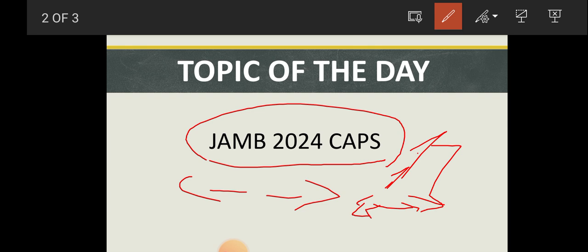All right, if you wrote JAMB last year and you access your CAPS, you will find out that your last year data is still intact there on the CAPS, and you will also see that the CAPS interface has changed. The way they did it before and the way it is now is quite different. That's what they have been doing for a very long time now.